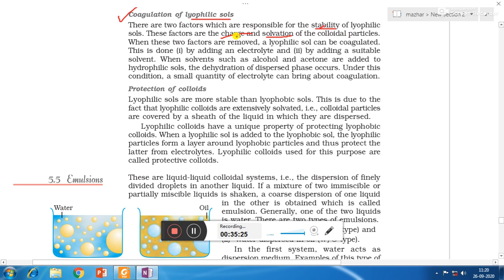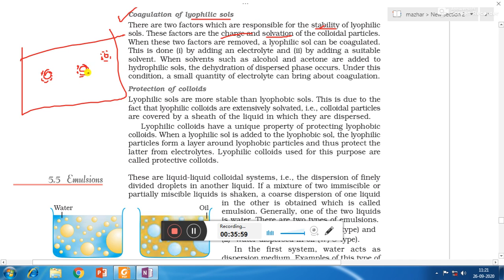So with the help of charge on the surface of colloidal particles and their solvation, that means formation of a layer of dispersion medium on the surface of dispersed phase, that is called solvation. So because of the solvation, that is the formation of a layer of dispersion medium on the surface of colloidal particles, as well as the charge on the colloidal particles, they are able to remain stable. If these two factors are removed, then the coagulation of colloidal particles will take place.